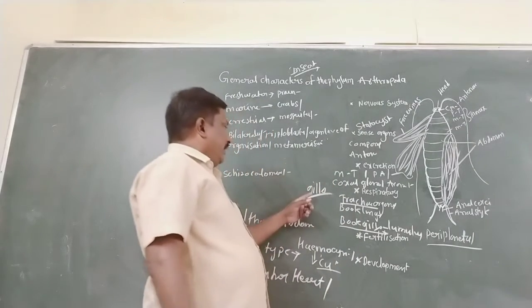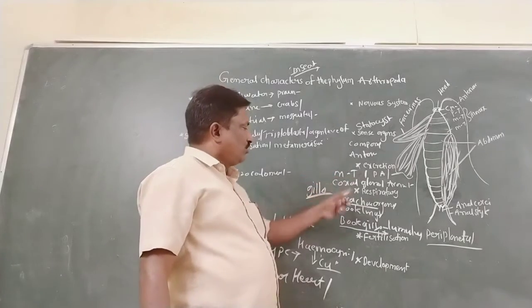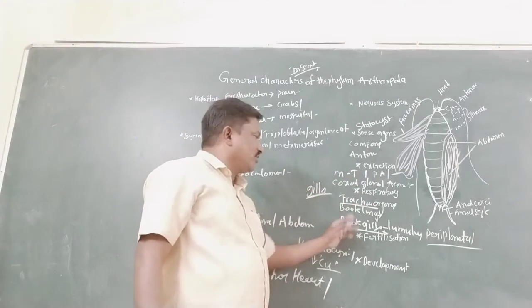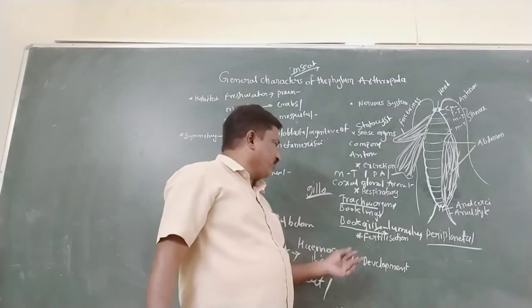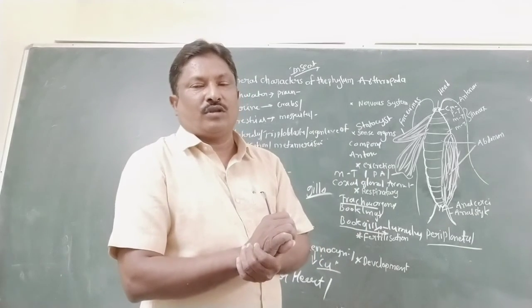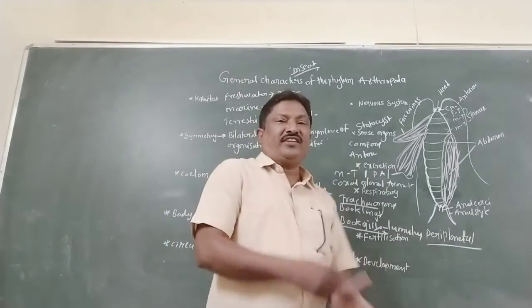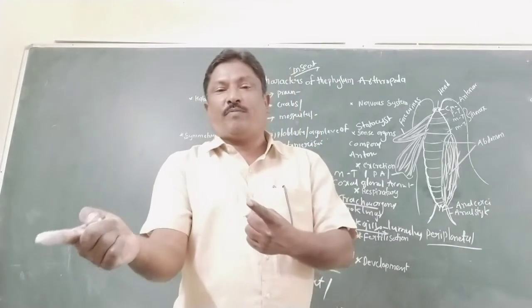So gills respiratory organ, prawns; trachea respiratory organ, cockroach and spider; book lungs, scorpion; book gills, Limulus. These are the various types of respiratory organs. So as well as fertilization. Which type of fertilization? Internal fertilization. Mostly the fertilization is internal. And development may be direct development or indirect development.